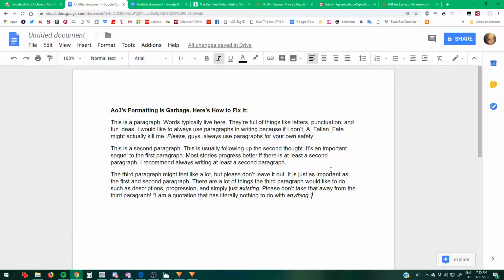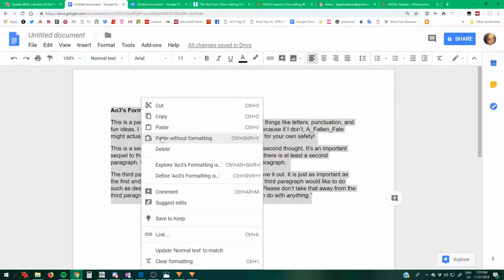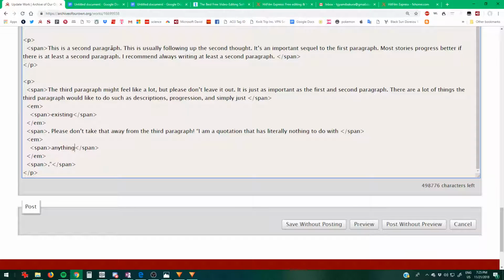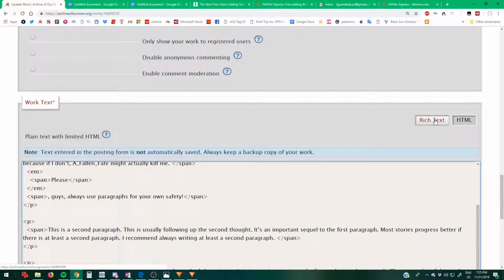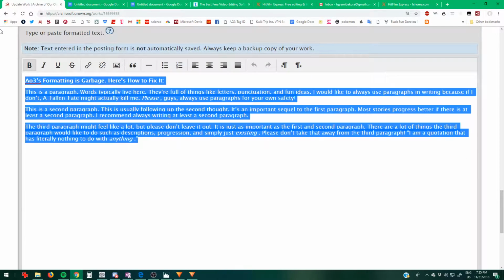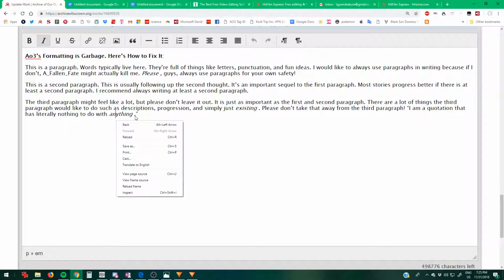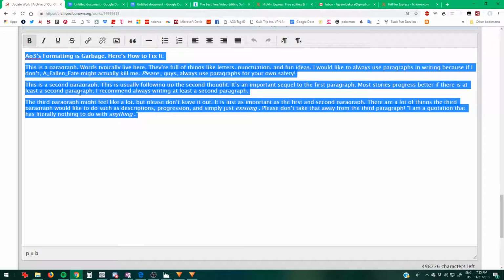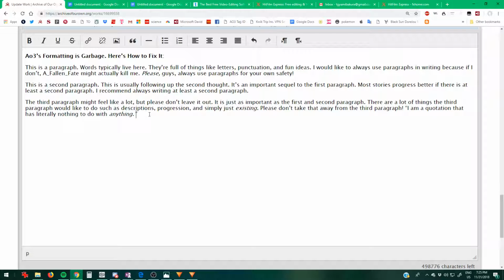So now that we've changed our punctuation, AO3 should just chill out and be fine. So now we go back to our rich text editor and we copy and paste what we did.